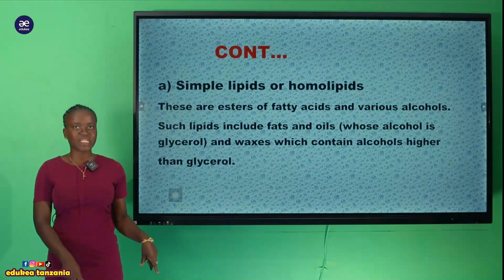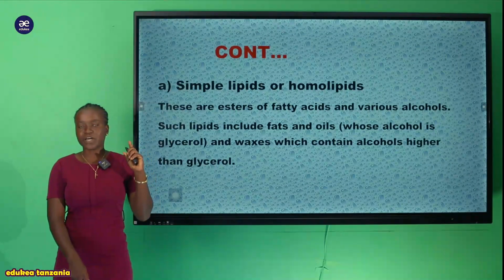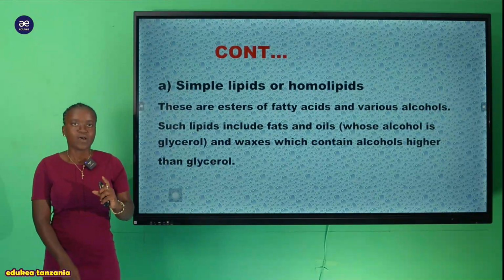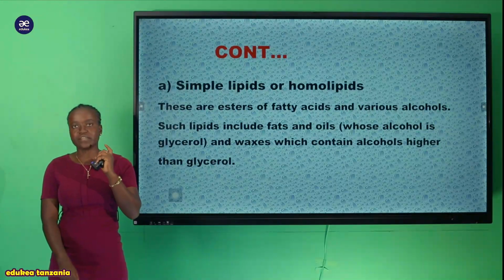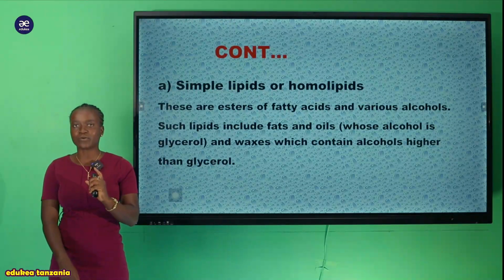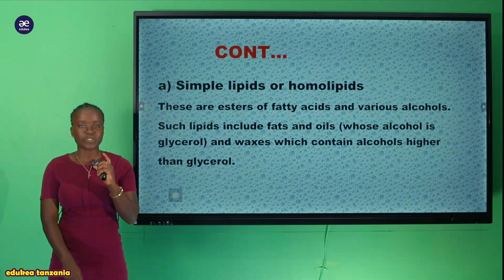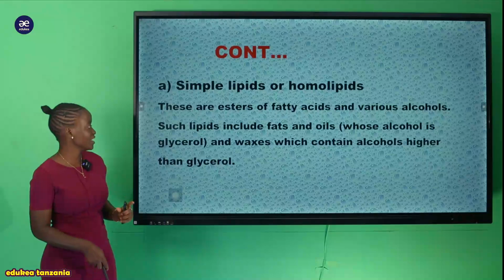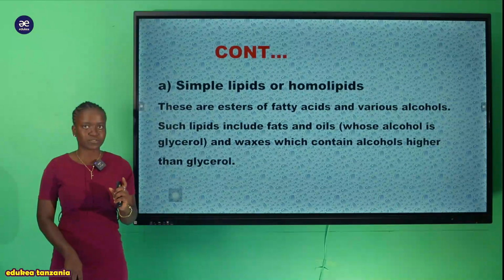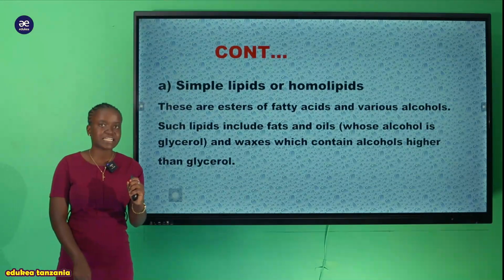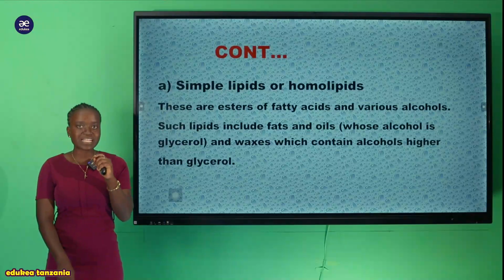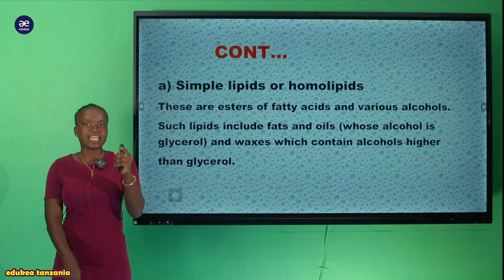So in the formation of the simple lipid, we need the presence of the fatty acid together with the alcohol, that is glycerol. So we need the fatty acid together with the glycerol, and glycerol will act as the alcohol.